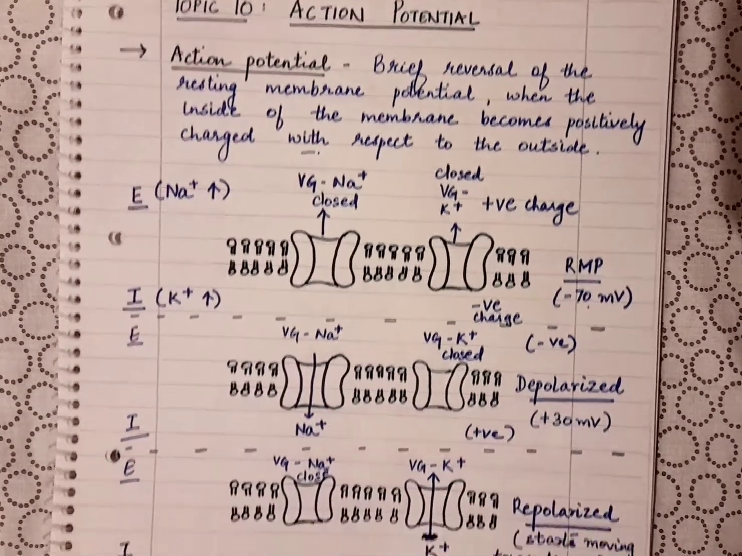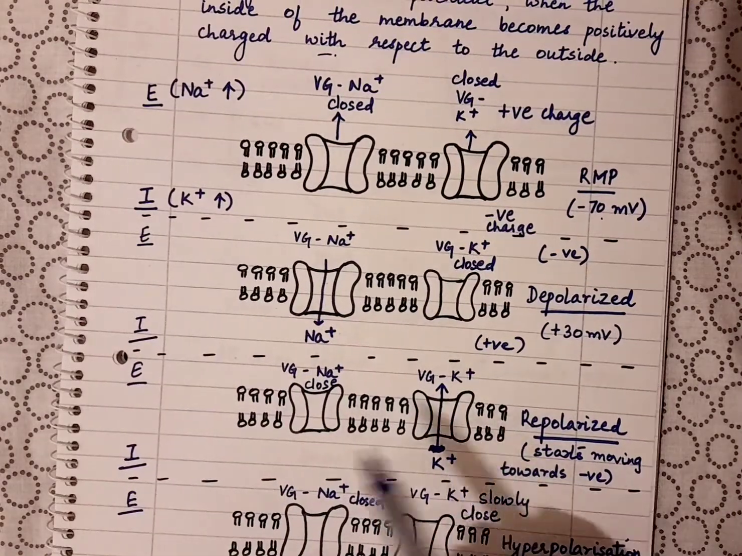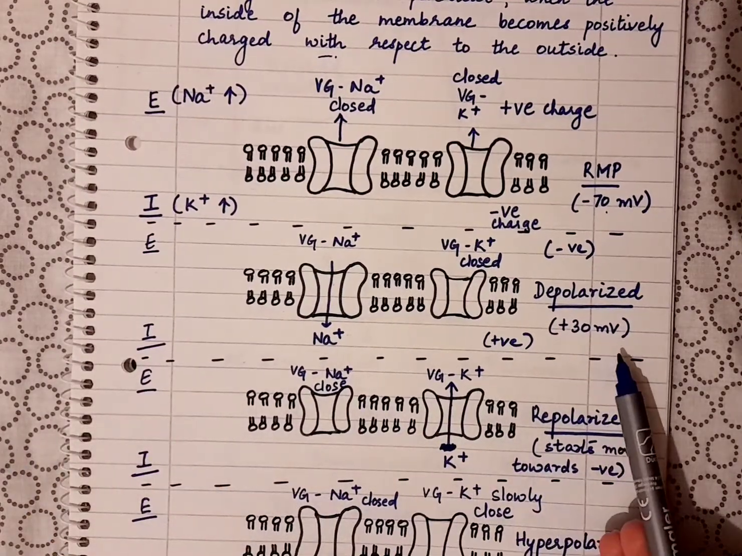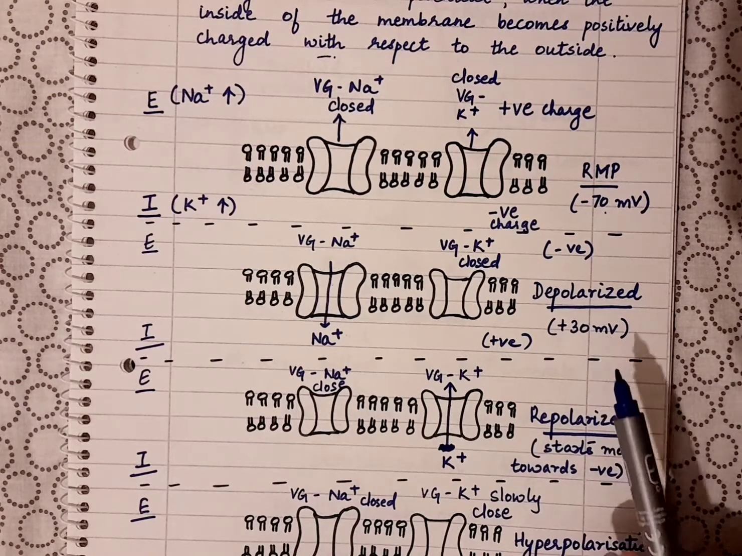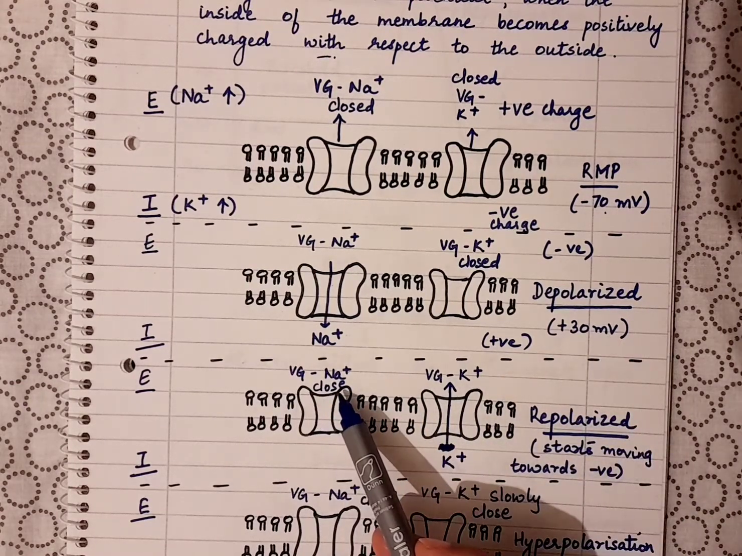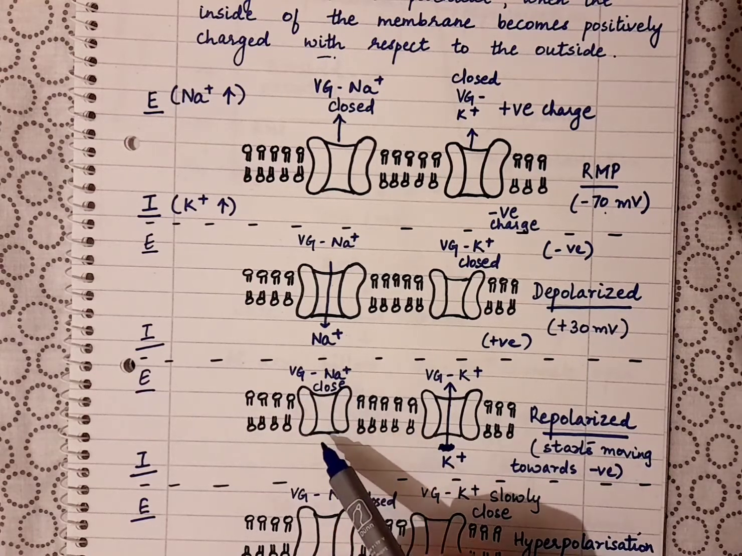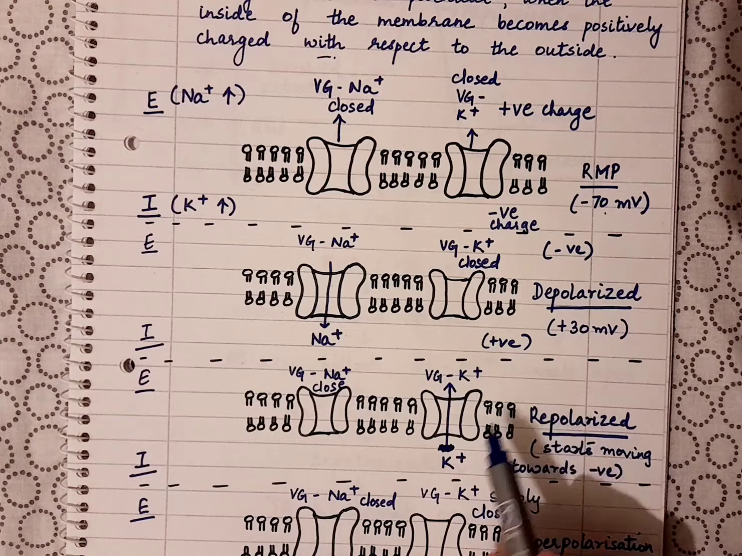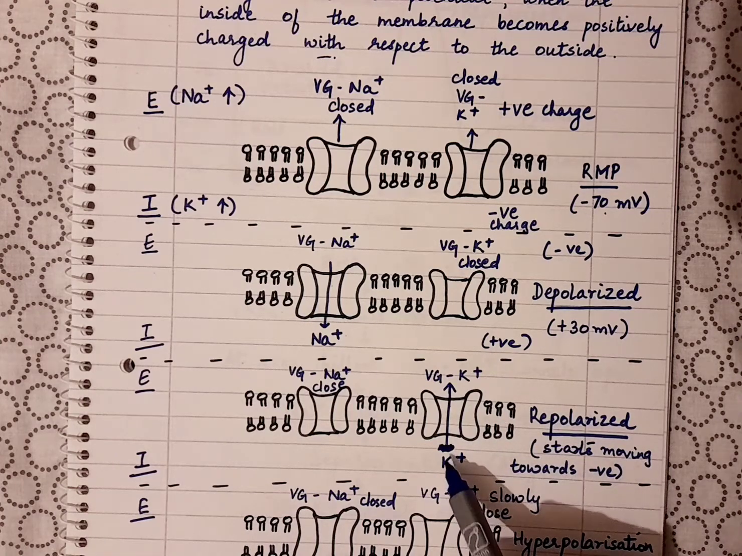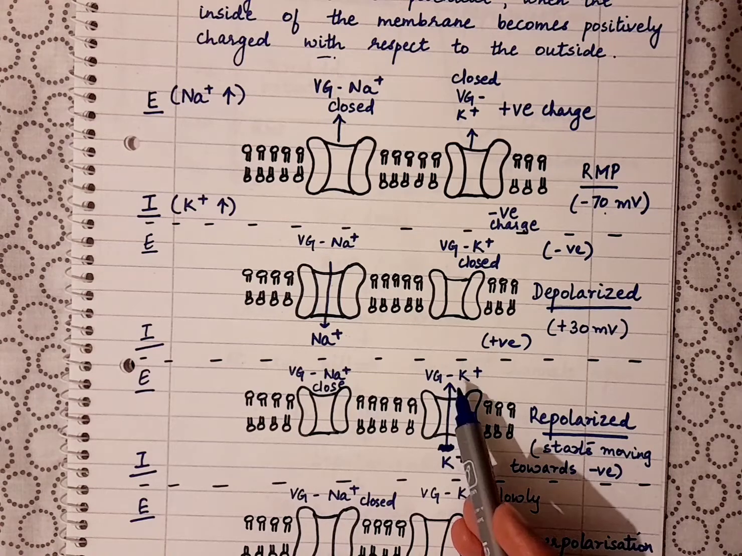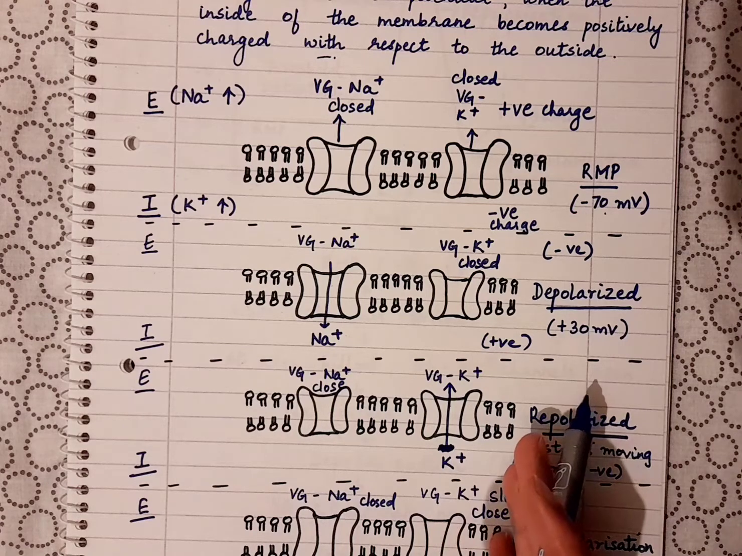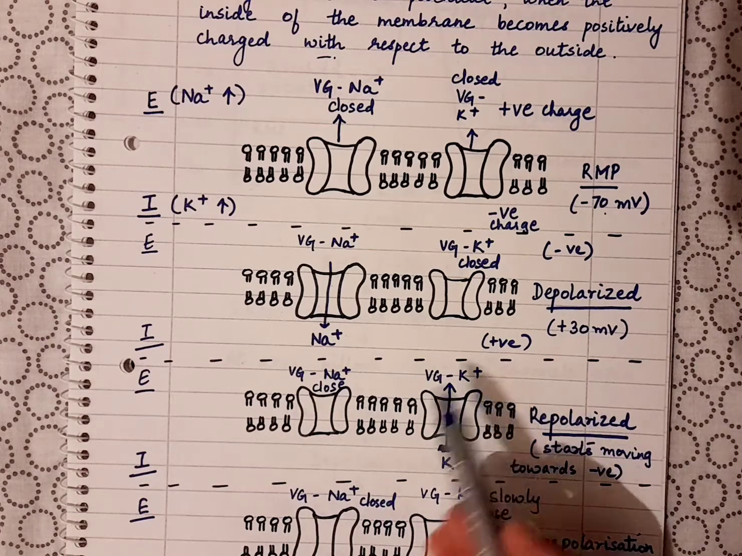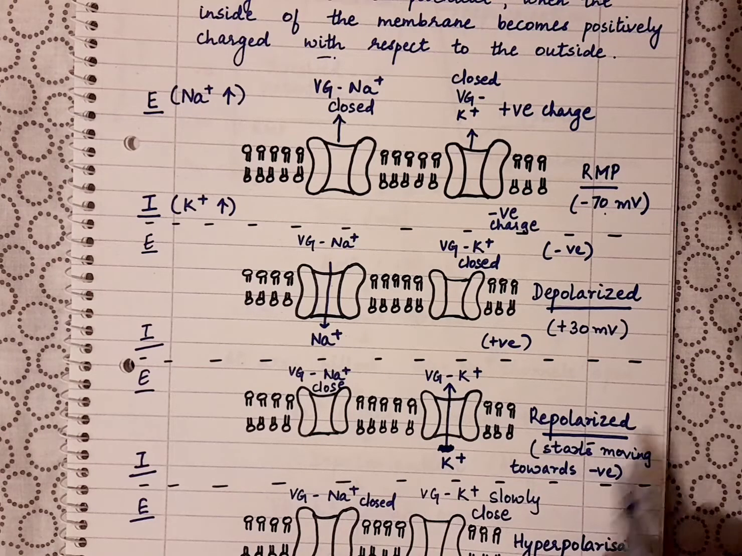Now the next step in this process: once the peak voltage of plus 30 millivolts has been reached, the voltage gated sodium channels start closing and the voltage gated potassium channels open, okay. The potassium ions go out of the cell, there's an efflux of potassium, they go to the extracellular side, and that is called repolarization, okay.